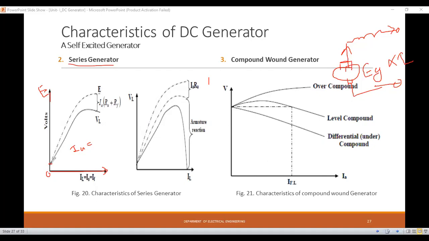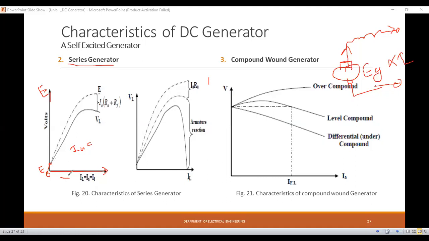Why? Because before exciting the field winding, before excitation is given to the machine, there will be some induced EMF present. This induced EMF is due to the residual magnetism present before exciting the field winding. Before giving excitation to the field winding, in the poles, as I already told you, there will be some flux. Due to this flux it will induce some EMF and this EMF will be here,